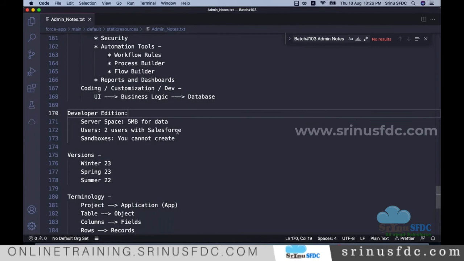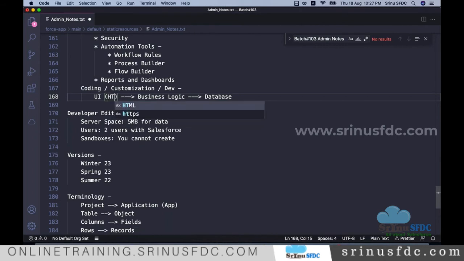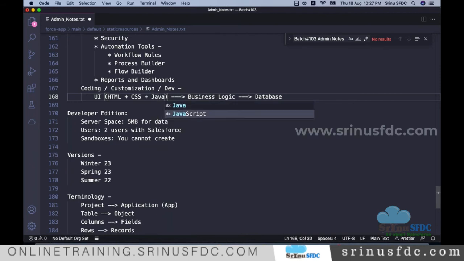As part of the development, we also need to do the UI development. To develop the UI, there is a language called HTML. The web page is a combination of HTML, CSS for applying the styles, and JavaScript for client-side scripting. I'll explain all these things from scratch.